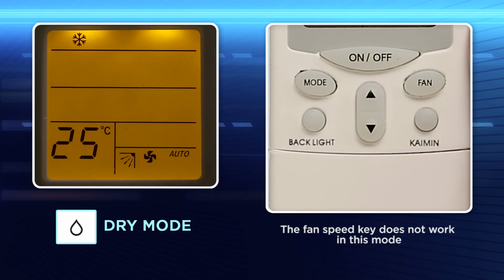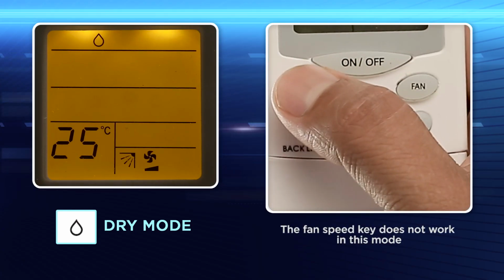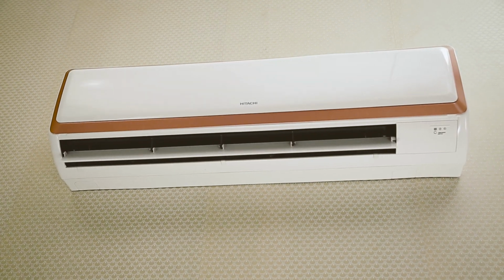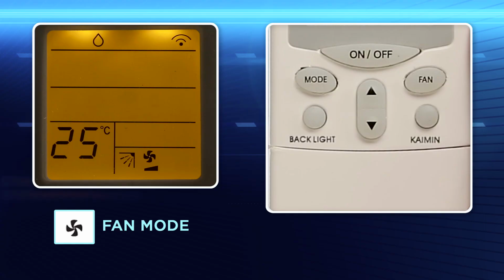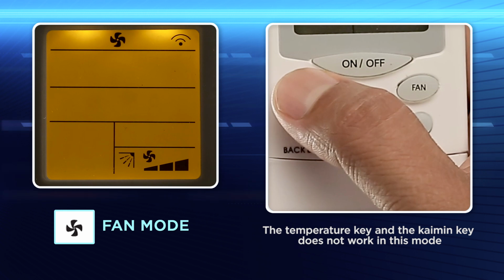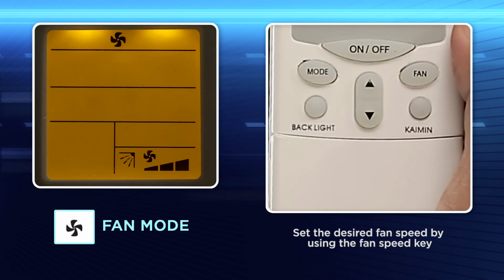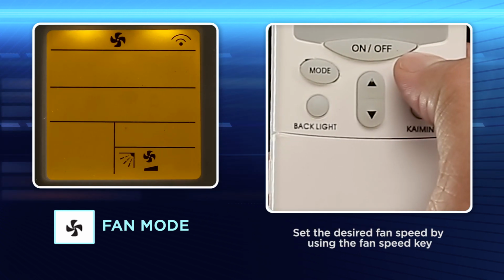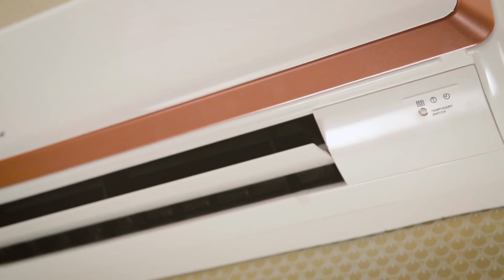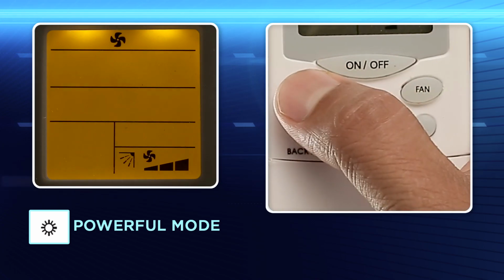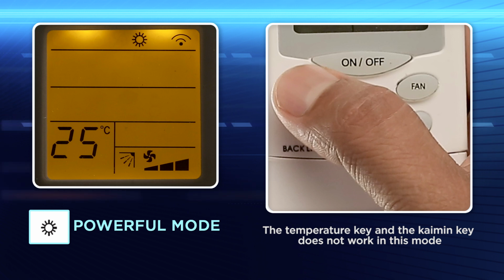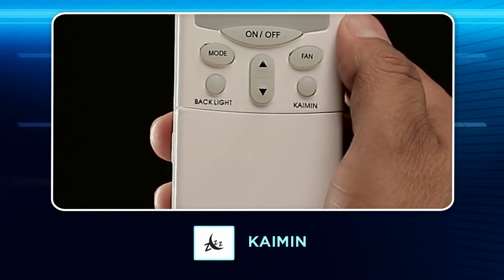Dry mode. Use this mode for dehumidifying the room during rainy season. Fan mode. Use this mode for quick room air circulation without cooling. Powerful mode. Use this mode to cool the room quickly with uniform air circulation. After 30 minutes, unit will operate with user set temperature and user set fan speed.